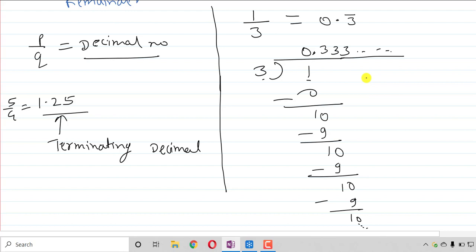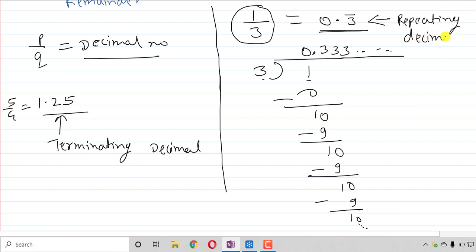This you have seen in your previous class, right? Now here in this fraction, it is also in the form of p upon q. But when we convert it into the decimal, what are we getting? Repeating decimal, right? So it is called repeating decimal. Okay.